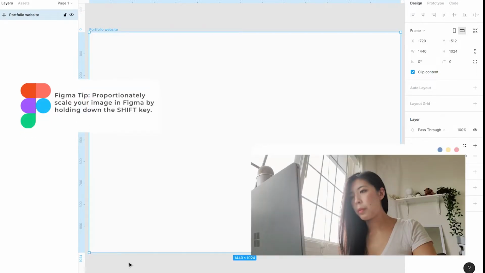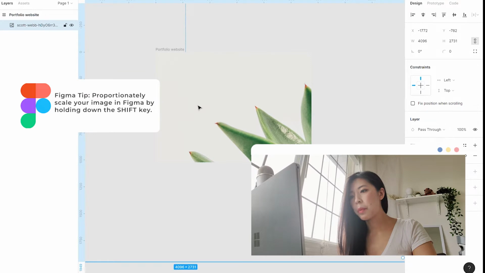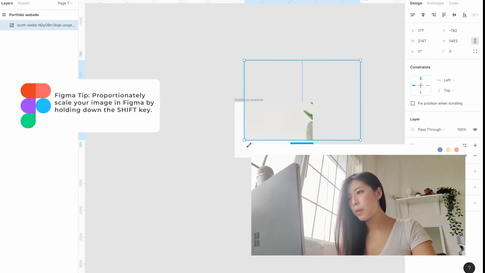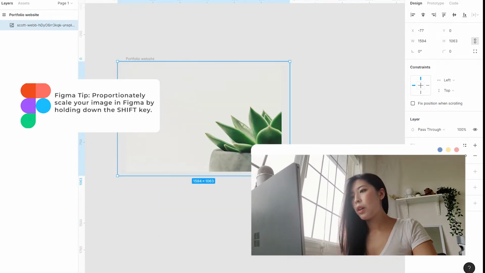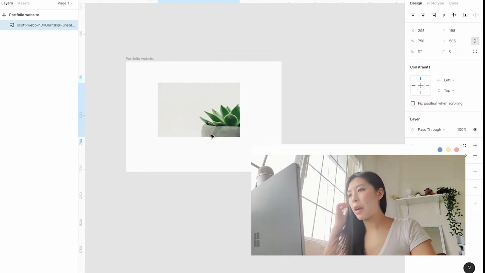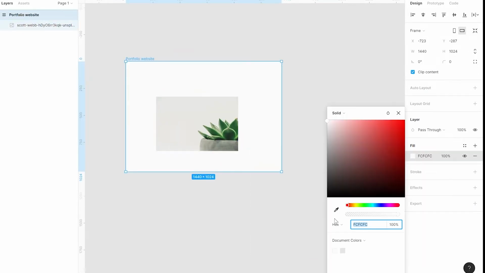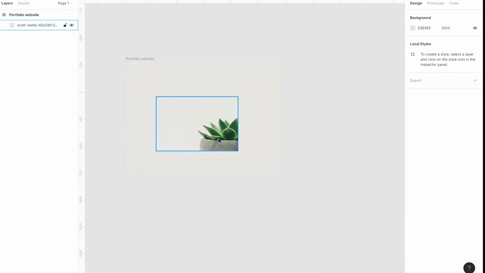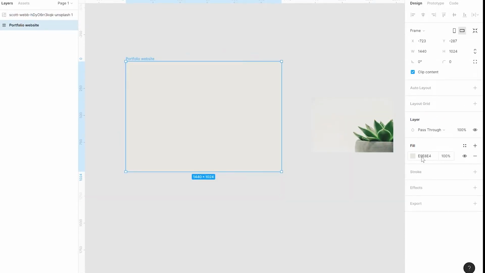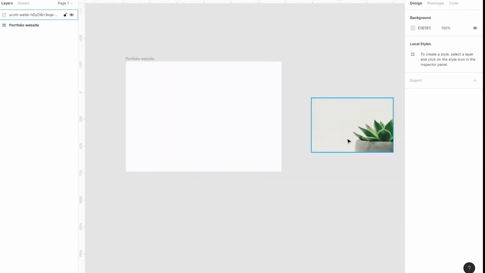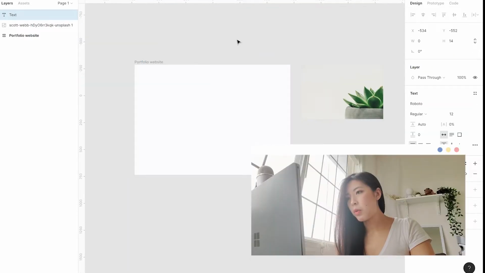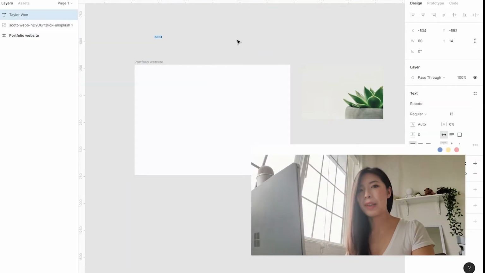So you can always scale your image proportionately by holding down shift when you're working with it, and that's just the image I have right now. This is the kind of gray background that I'm looking for. Select on my portfolio, take the eyedropper tool, and then select whatever this color is. So for me, I do like it. I think it's a little dark, but from here it's a good starting point. And I'm just going to find a color that's slightly lighter but still within the same tone, and then I'm going to choose a really simple font.